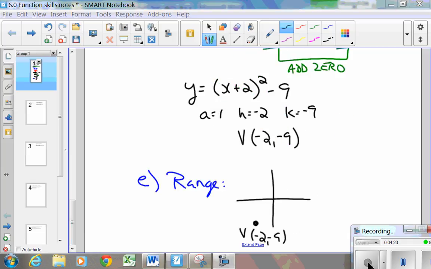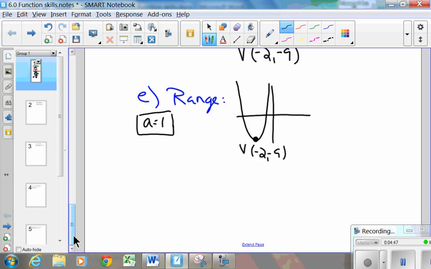E is about finding the range of our function. I have a vertex at negative 2, negative 9. My a value in the previous step was 1. So that tells me my graph is going to open up. So without doing a whole lot of work, I'm just going to show my graph is opening up. And then from there, I can talk about the range, because now all my y values start at negative 9 and they go up to infinity. So my range, the minimum is -9, the maximum is infinity.